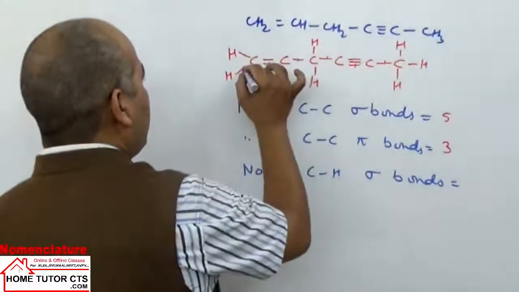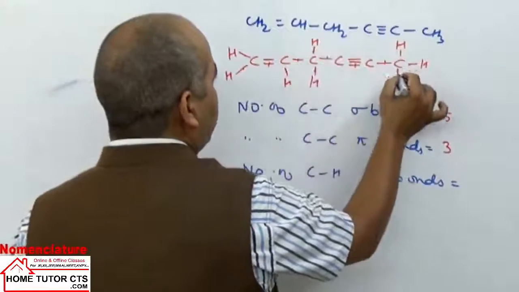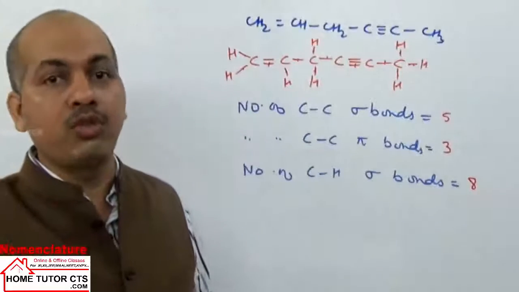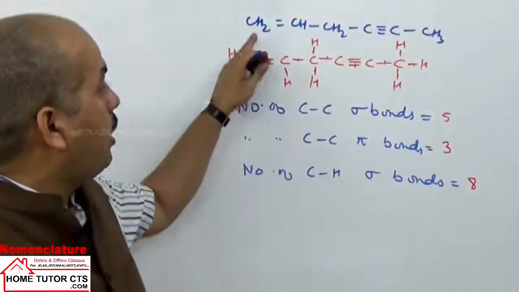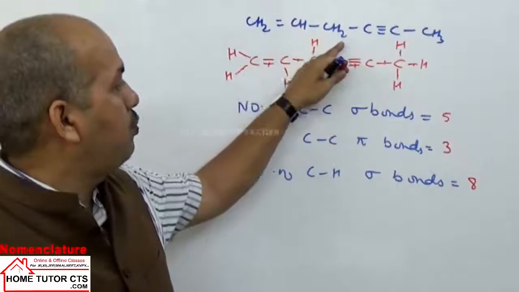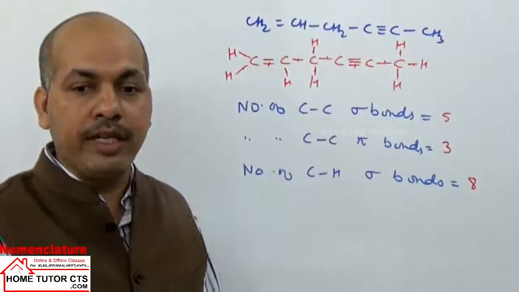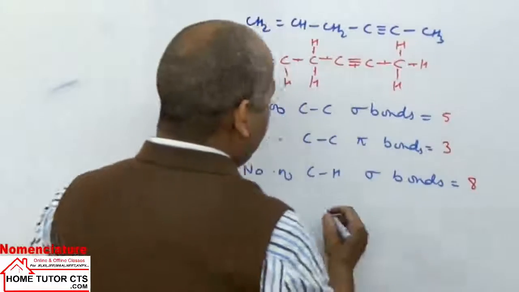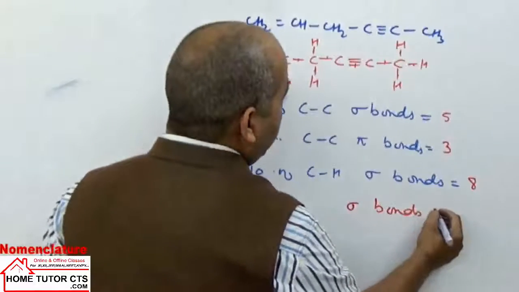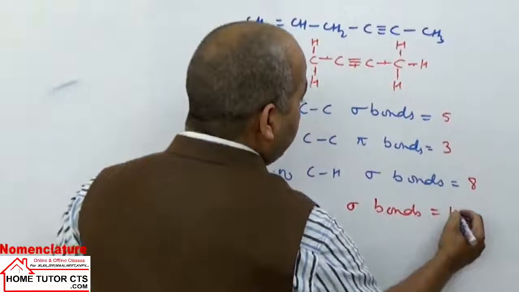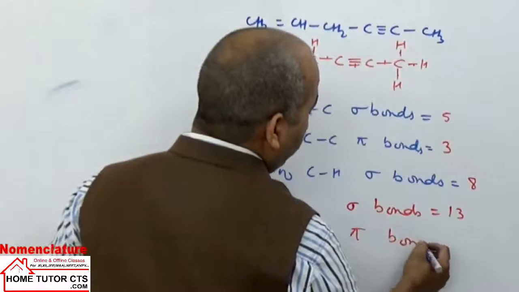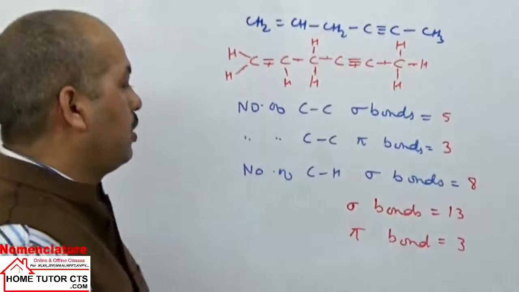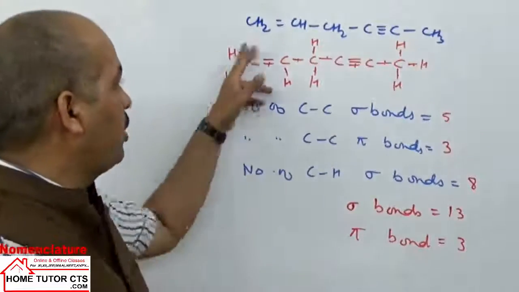अब काउंट कर लीजिए 1, 2, 3, 4, 5, 6, 7, 8। जितने आपके हाइड्रोजन होंगे उतने आपके होंगे कार्बन हाइड्रोजन सिग्मा बॉन्ड्स। कितने आपके हाइड्रोजन हैं? 2, 3 + 2 = 5, + 3 = 8। 8 हाइड्रोजन मीन्स वी हैव 8 carbon hydrogen sigma bonds. So if they ask total sigma bonds in the compounds, you can add here 8 + 5 = 13 sigma bonds and pi bonds in total 3 only. That is, we have 3 pi bonds and 13 sigma bonds in the molecule, this one here.